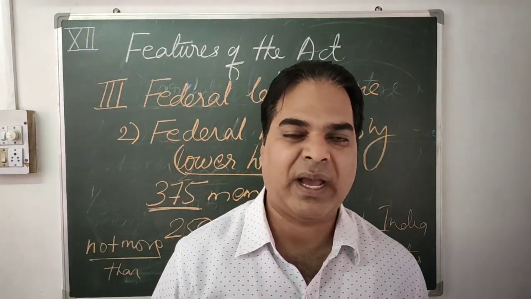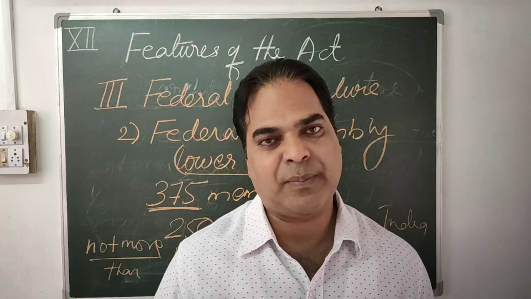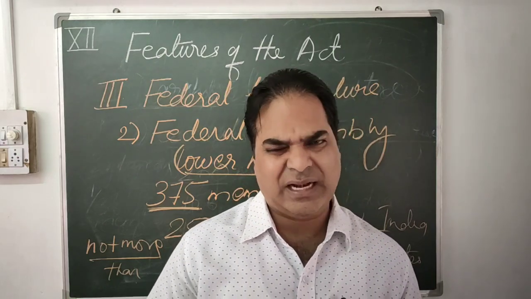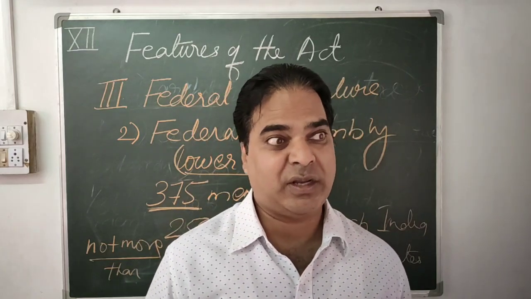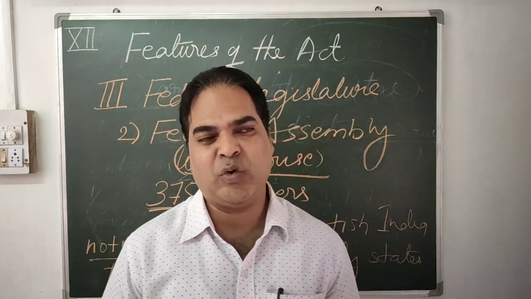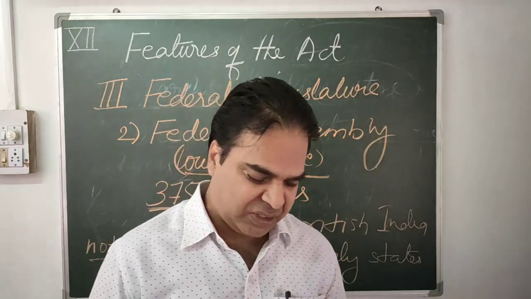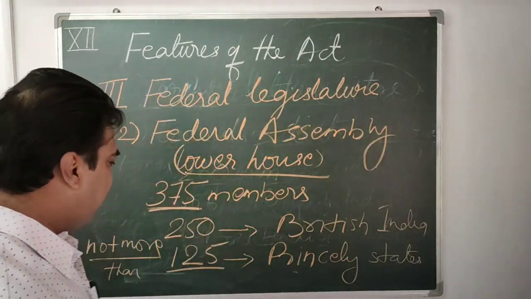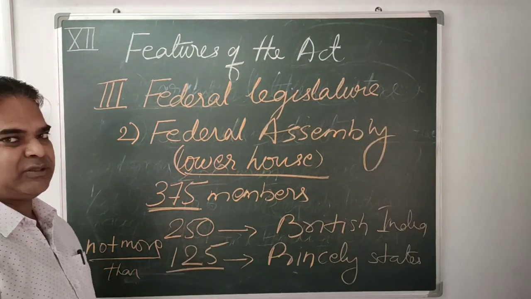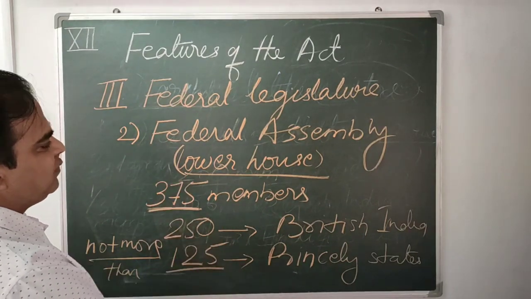Princely states were ruled by princes, Rajas and Maharajas. We had so many princely states. Even today, historical sites are there. Whenever we go out, we visit those places. Now this is all about the Federal Assembly. The first one we discussed was the Council of States, and this one is the Federal Assembly.